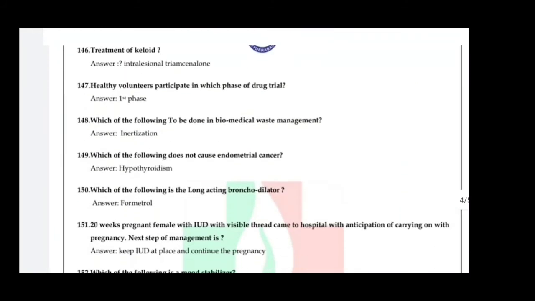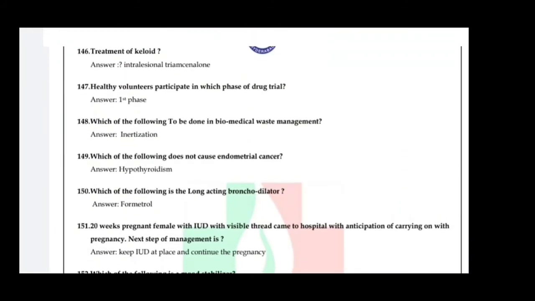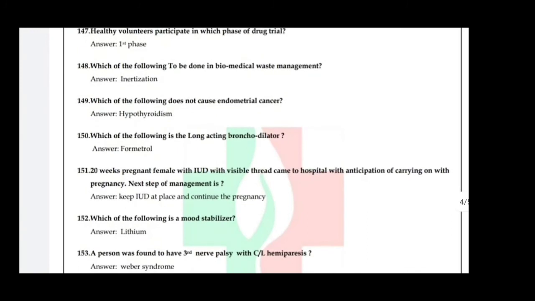Which consequence can be expected after tourniquet removal? No bleeding. Which insulin can be used in diabetic ketoacidosis? Regular insulin. Next one, treatment of keloid, intralesional triamcinolone. Healthy volunteers participate in which phase of drug trial? Answer is first phase. Which of the following is to be done in biomedical waste management? Inertization.